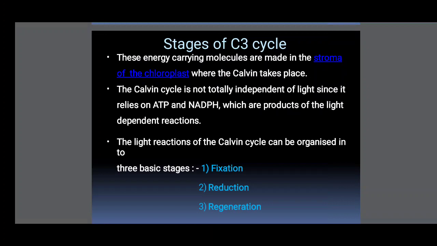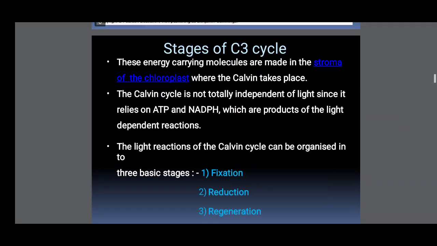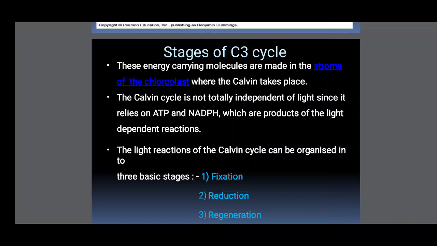The Calvin cycle is not totally independent of light, since it relies on ATP and NADPH, which are products of the light dependent reaction. So one thing to remember: the Calvin cycle or the C3 cycle is not totally independent. It depends on the light reaction for ATP and NADPH supplies.